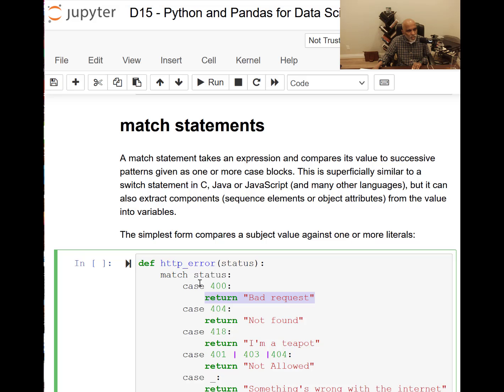So it's a case-based collection of statements to execute. Match status is based on the case values. Okay, and here if it is 401 or 403 or 404, not allowed. And then case underscore colon means for all the other things, return something is wrong with the internet.